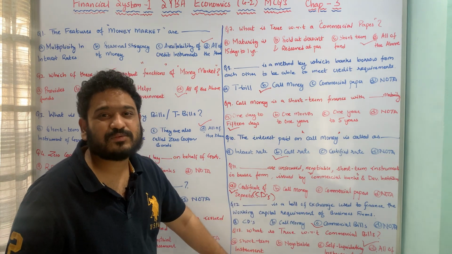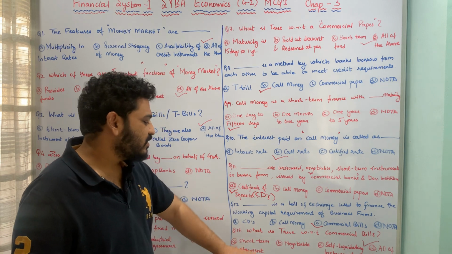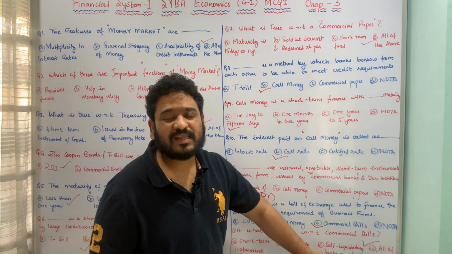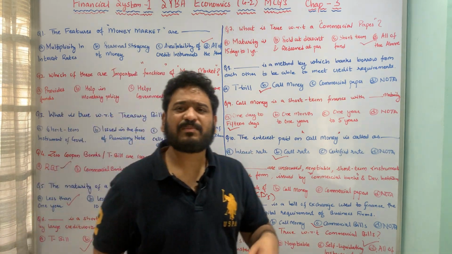And we saw some things which are associated with commercial bills, and whether they are true or not. That means it is a short-term instrument, negotiability, and also the self-liquidating nature of that particular instrument. So I hope these questions are pretty much clear.